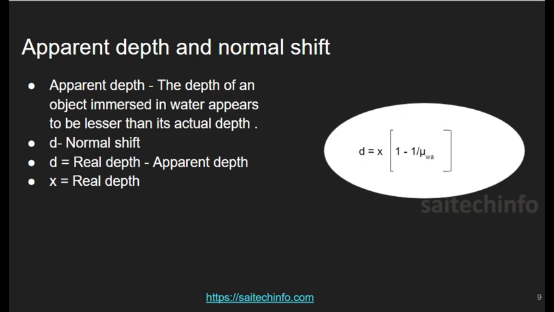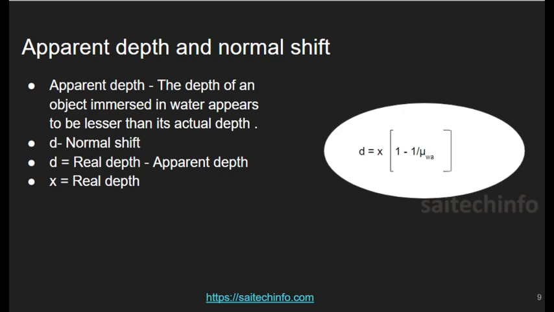So in the previous slides, we have seen that we have represented the refractive index as mu 1 2 and mu 2 1. We can also represent the refractive index like this. That is, for water, we have represented as W, and for air, A. So mu WA represents the refractive index of water with respect to air.